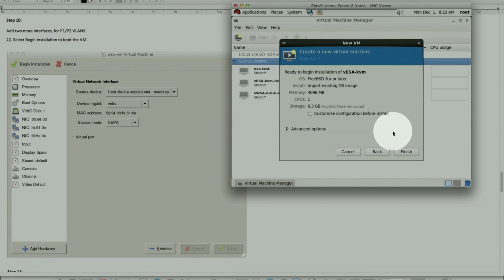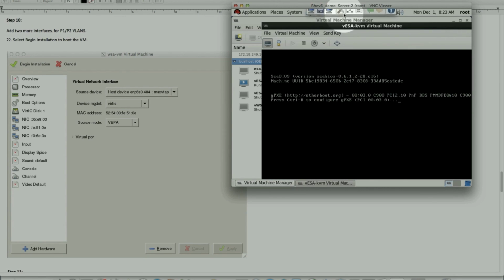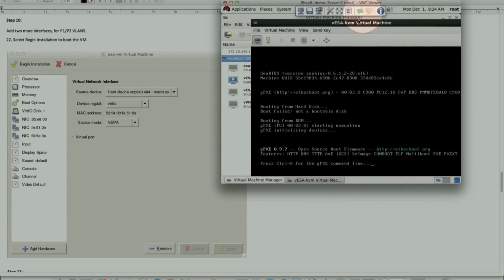When we say finish, this newly created VM is going to try to boot. That's my boot screen. It's booting up.